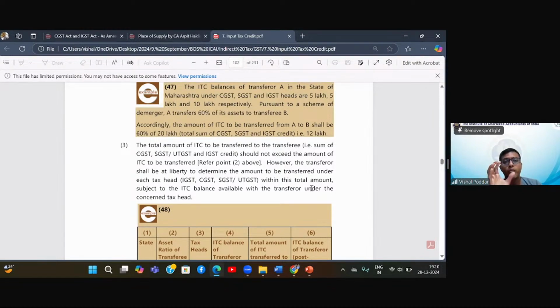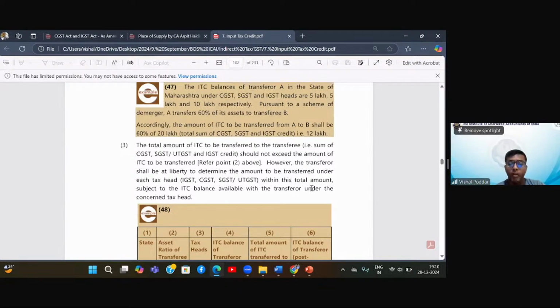So what they have clarified in points 2 and 1 is that the proportion calculation has to be done for all 3, C plus S plus I, whatever ITC you have in total. And you got the amount of ITC to be given to each of the transferee companies. Now, while giving, obviously you will be utilizing the actual credit ledger balance that you are having in C, in S, in I. At that point of time, while utilizing the balance, you can utilize it as per your choice.